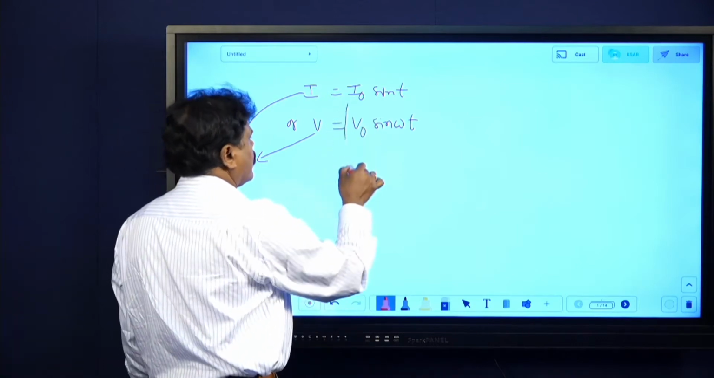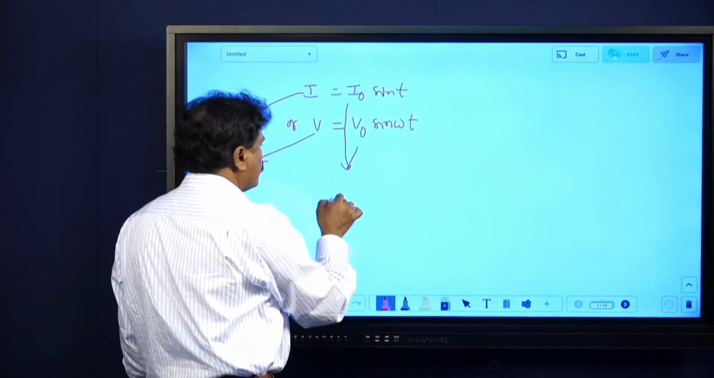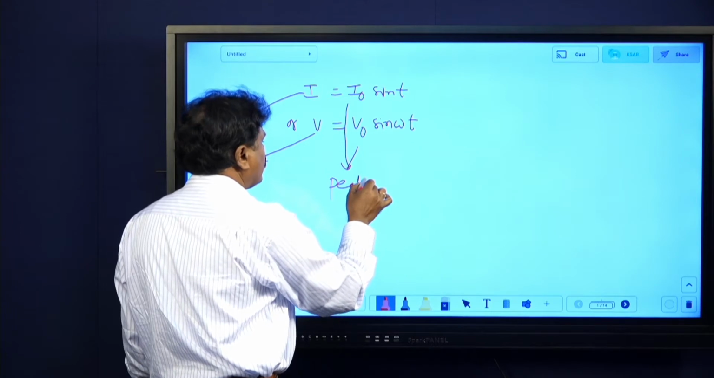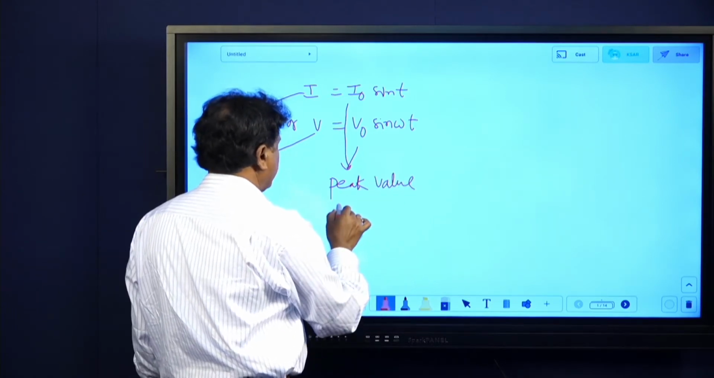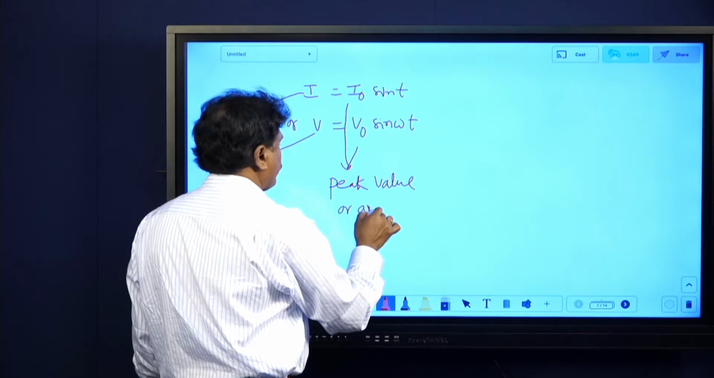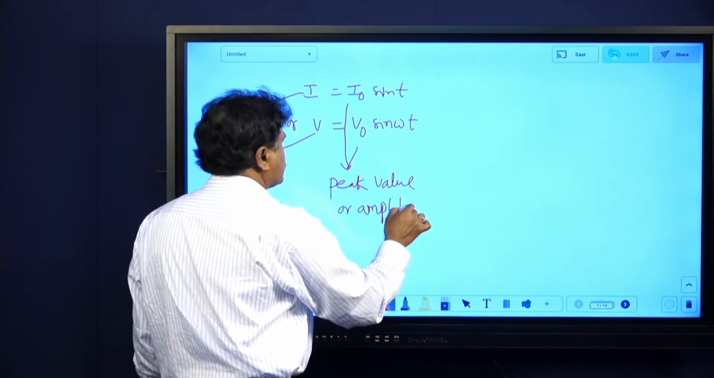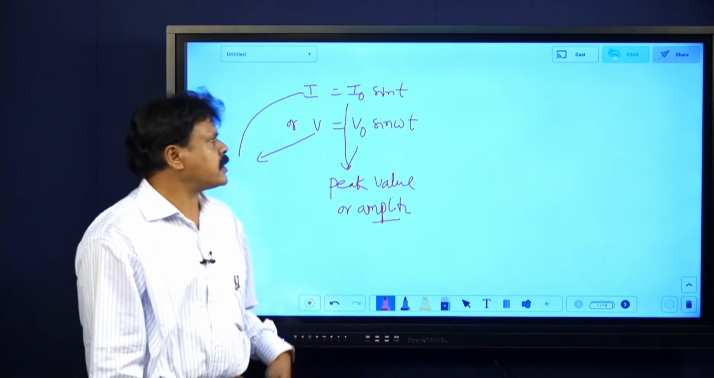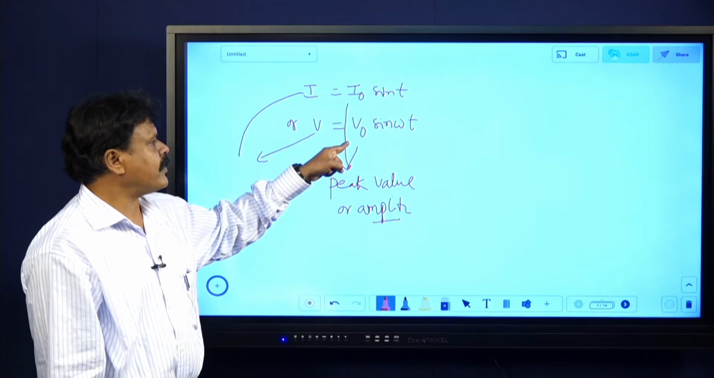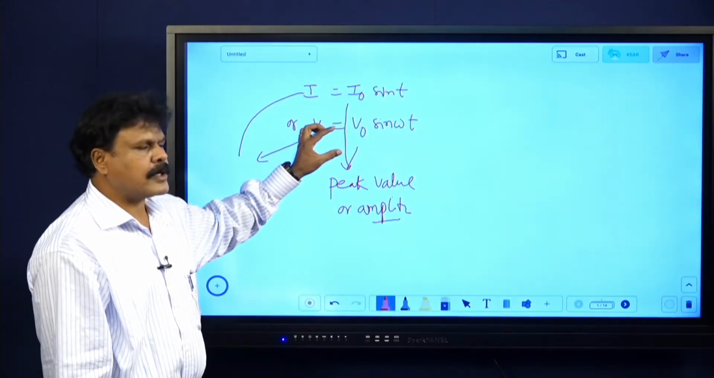This I naught and V naught, these we call peak value or amplitude of current or voltage. Just have this idea: I is called the instantaneous value of current, V is called the instantaneous value of voltage, and I naught and V naught are called the peak value or amplitude.